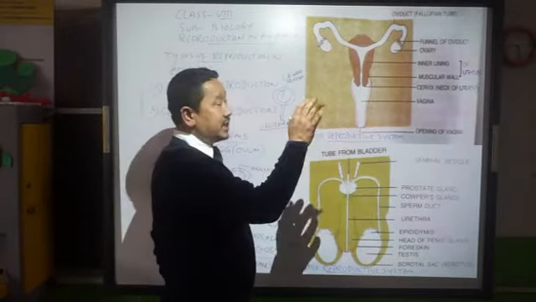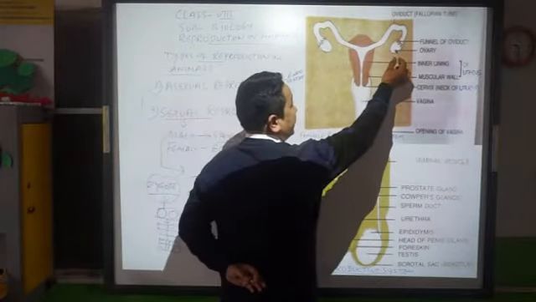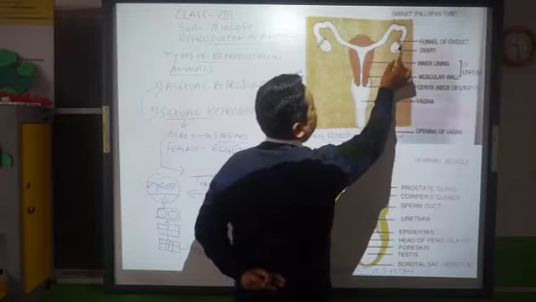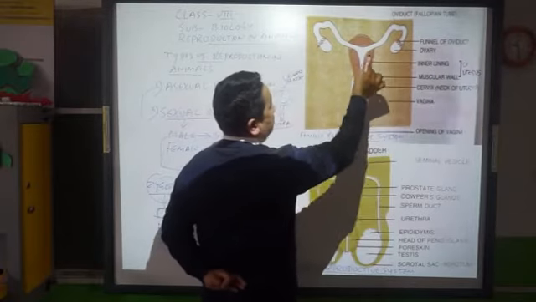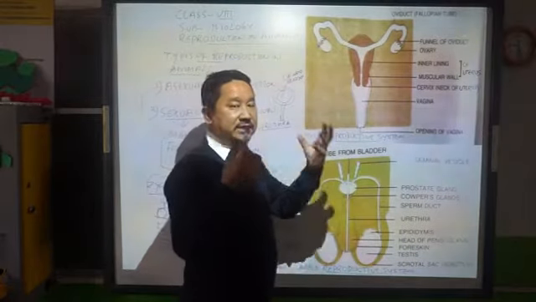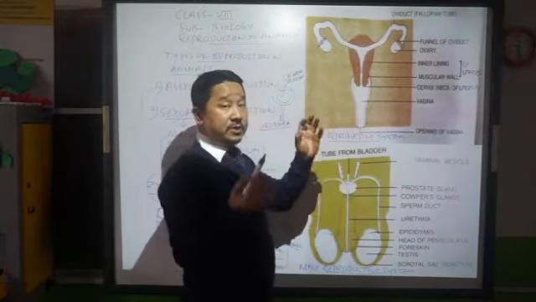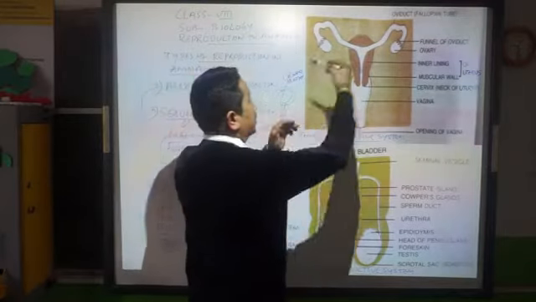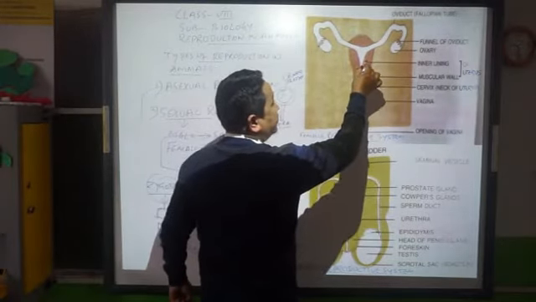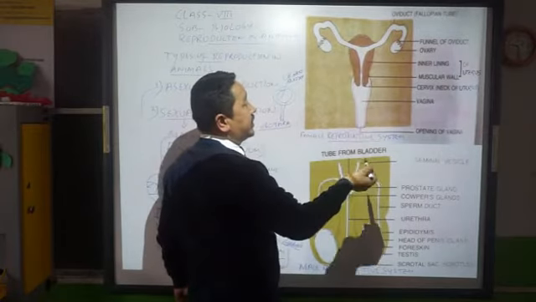But here what you have to understand is that as a whole, this is where the egg is produced, and that goes down to the oviduct by this funnel of oviduct, then comes down somewhere here, and when fertilization takes place by any chance, the male sperm comes and fertilizes it, that will come down out here and somewhere it fixes. So in the form of zygote, it will develop there itself.